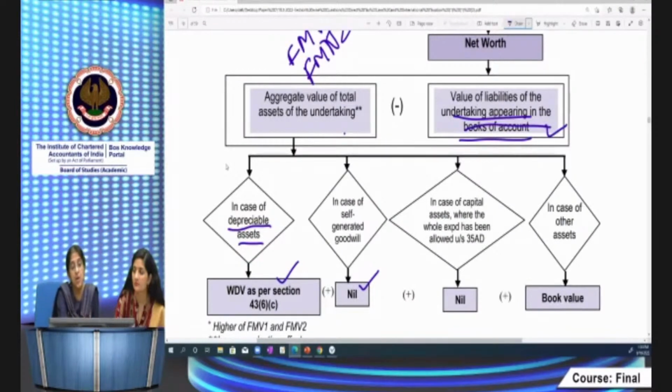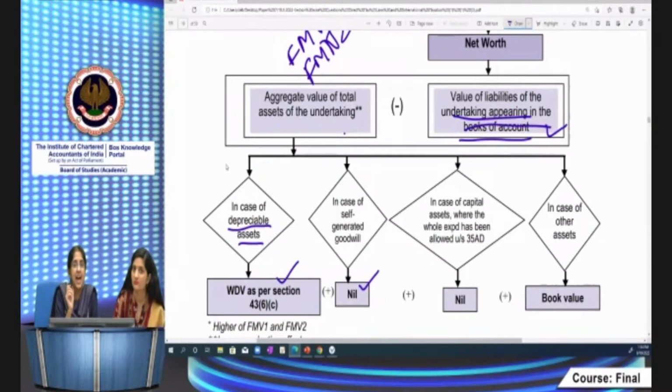Capital assets where the whole expenditure has been allowed under 35AD. What is 35AD? 35AD is the capital investment linked tax deduction available in respect of specified businesses. So what are those specified businesses? It can be cold chain facility. It can be hospitals with more than 100 beds for patients. It can be hotels of 2-star or above category, production of fertilizer, warehousing facility for agricultural produce, warehousing facility for sugar. There are other specified businesses. You see 35AD, you will understand. In respect of those businesses, 100% of the capital expenditure is allowed as deduction, and they will not be entitled for any depreciation because the entire capital expenditure has been allowed.